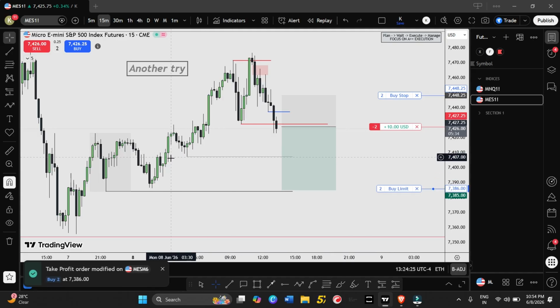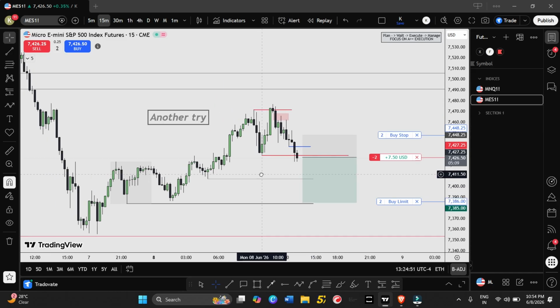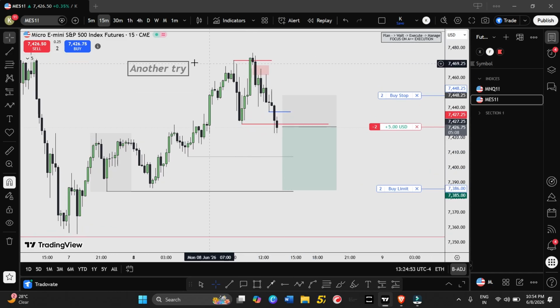So once the market grabs this liquidity, I'll either book the profit or trail my stop loss. We will see how it goes. One thing I want to see right now: if market closes below this swing low, that will be nice for us to look for a continuous sell-off. So yeah, let's see how it goes. Whatever the result will be, I'll share with you guys at the end.